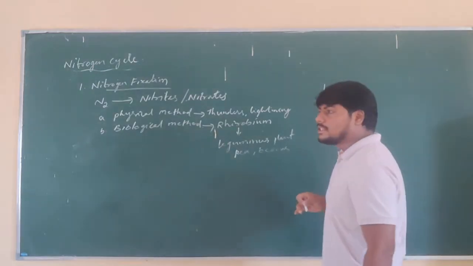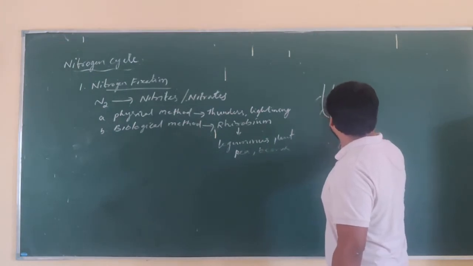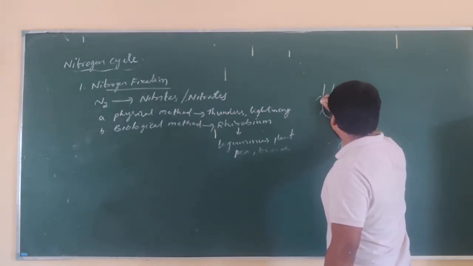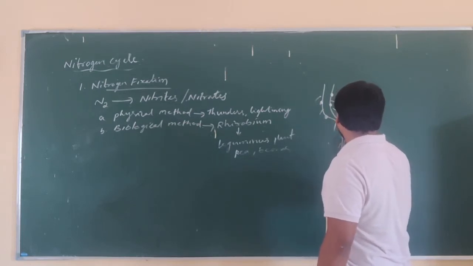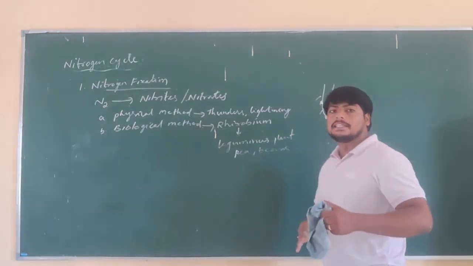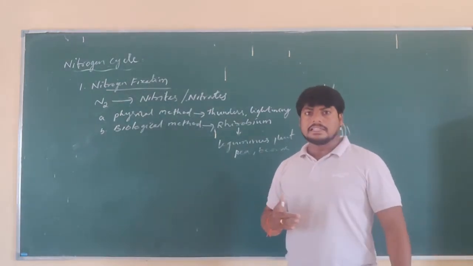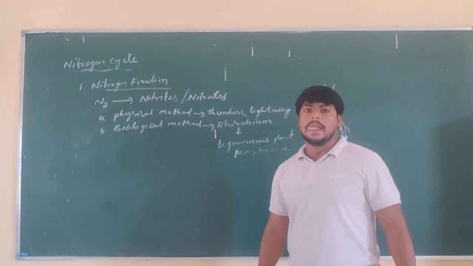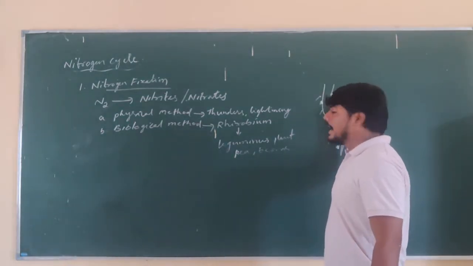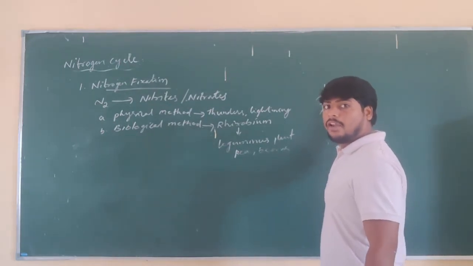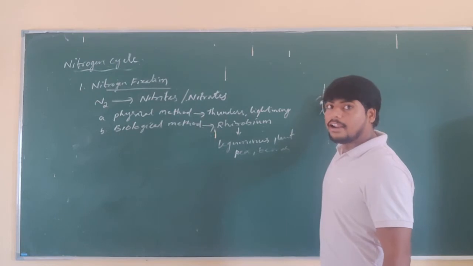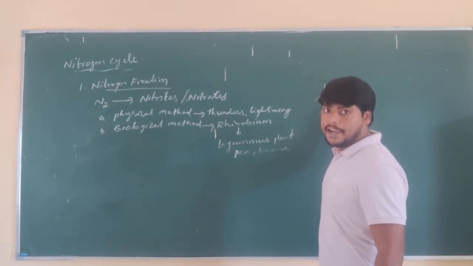So on this root, if you find small dot-like structures, they are called root nodules. In these root nodules, you can find Rhizobium bacteria. These Rhizobium bacteria are in association for exchanging of materials. The Rhizobium bacteria found in the root nodules help in converting atmospheric nitrogen into nitrates that are essential for plant growth.